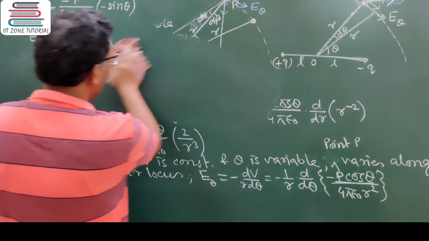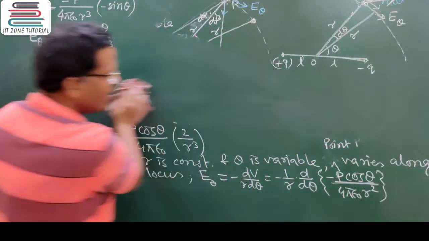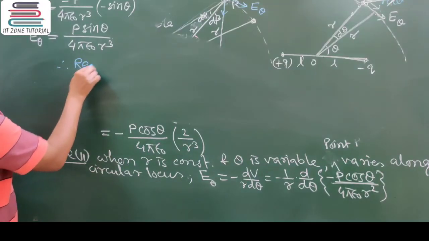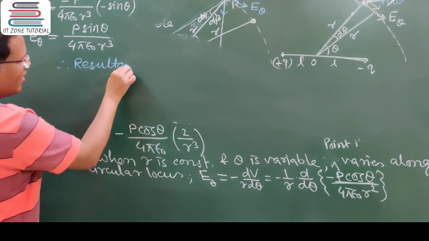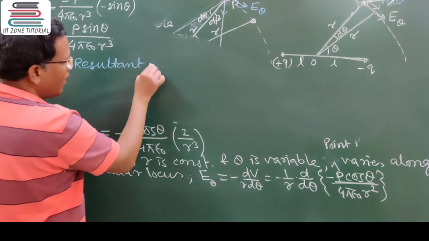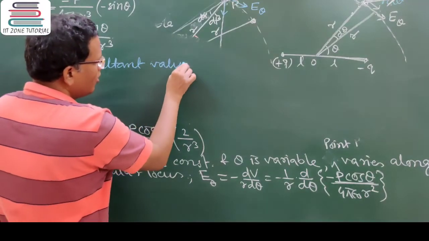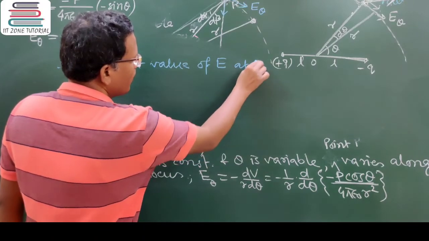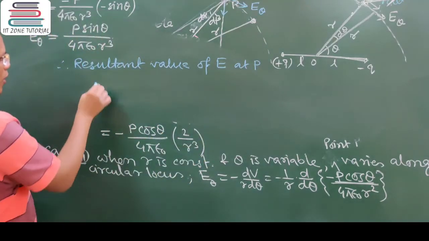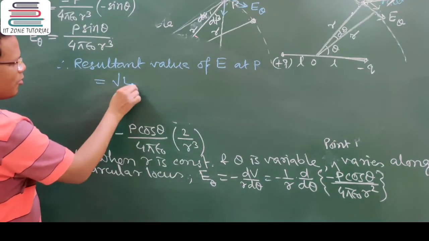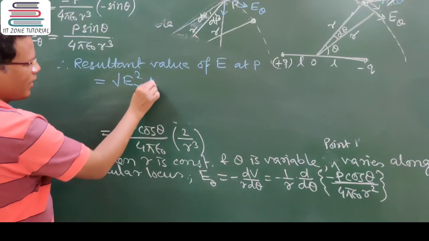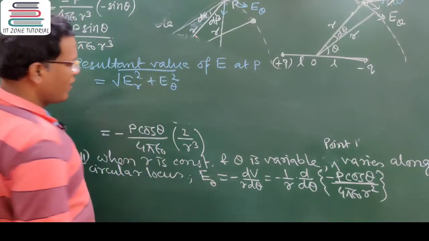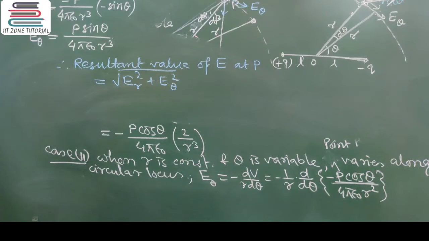So the net value of the electric field, the resultant value of E at point P, the general point, is equal to under root of ER square plus E theta square, because these two values are perpendicular to each other.